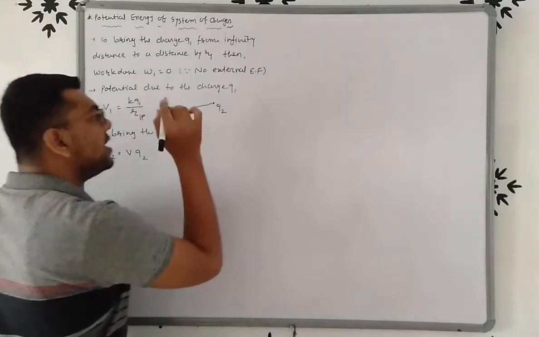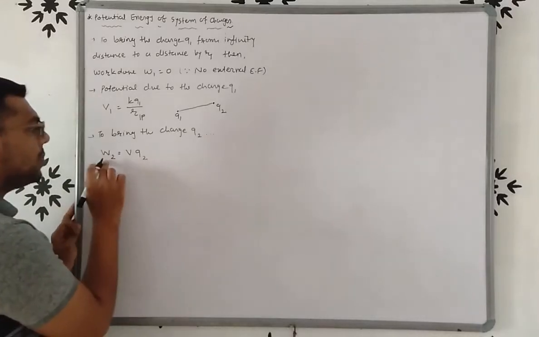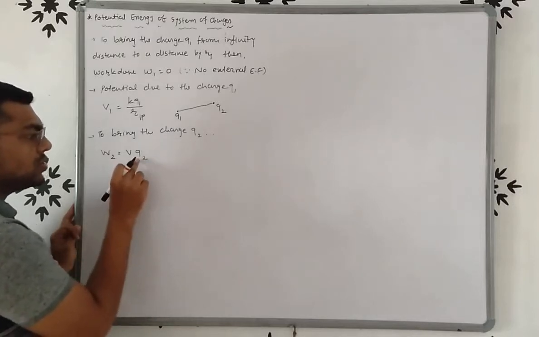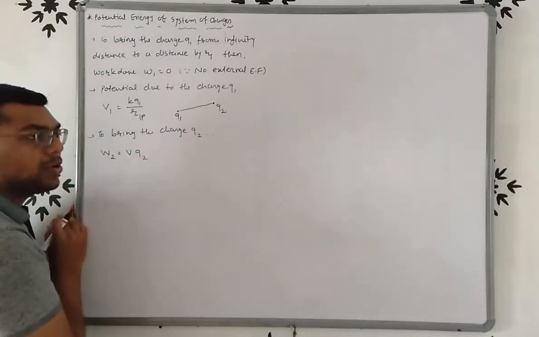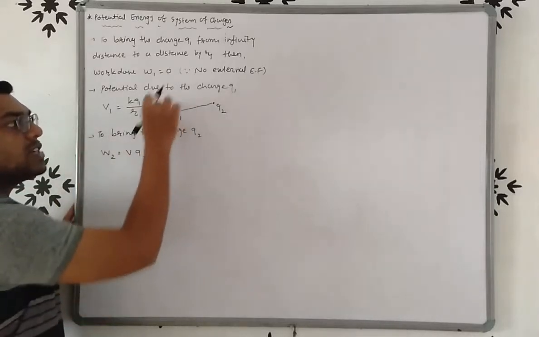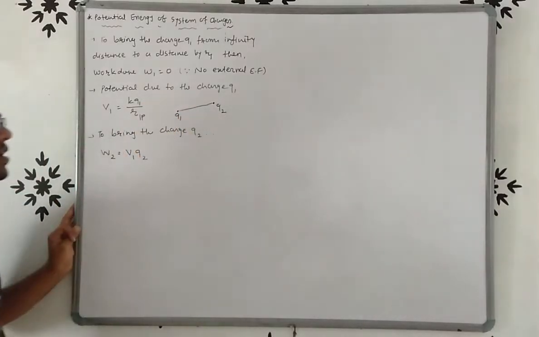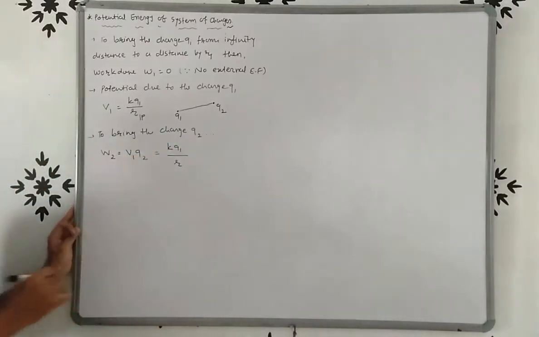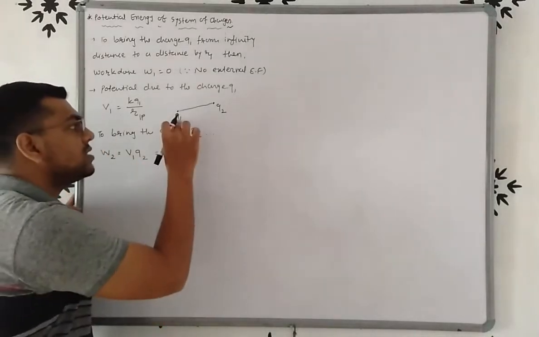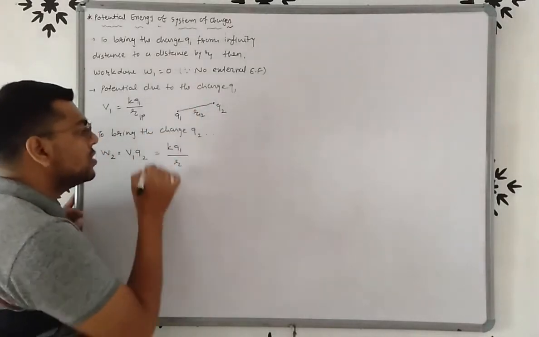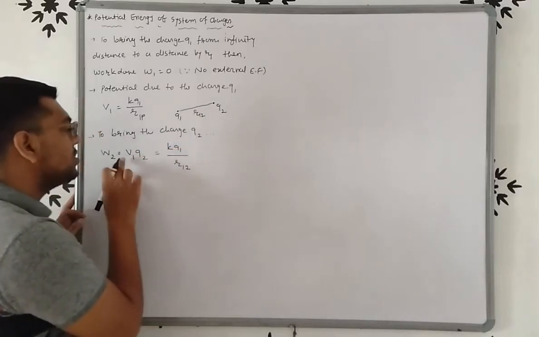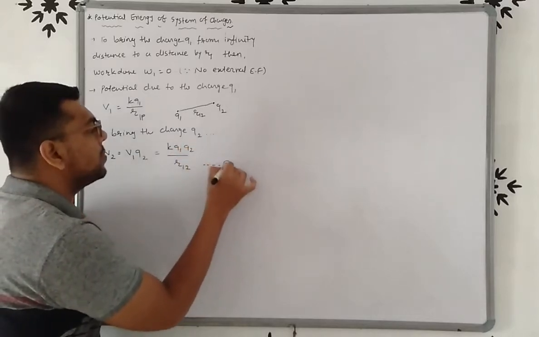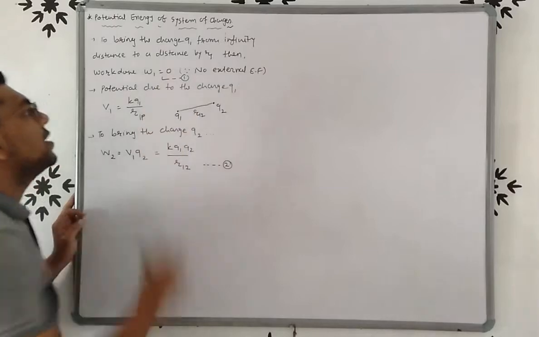Due to this field, the work done W2 is equal to VQ, but we want to bring charge Q2, so instead of Q we write Q2, and there is a field of charge Q1. So here V1, and we know that V1 is equal to KQ1 upon R. But here, the distance between Q1 and Q2 is R12. So V1 is KQ1 upon R12, into Q2. That is equation number 2. Here, this is equation number 1.